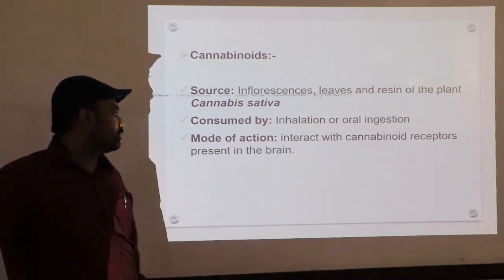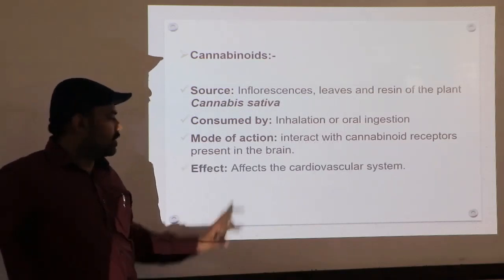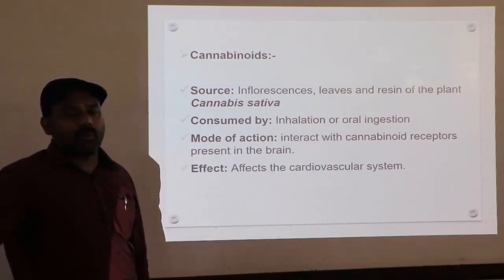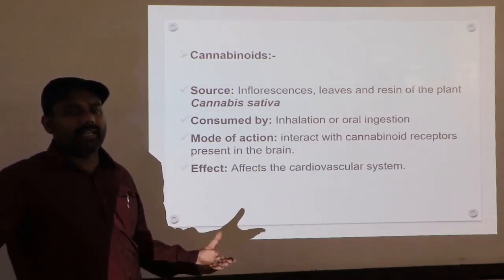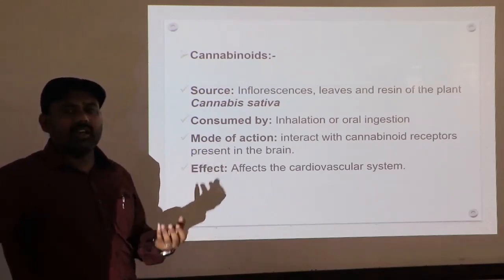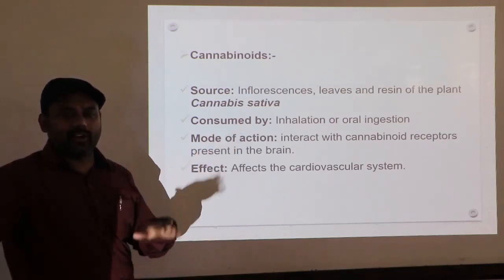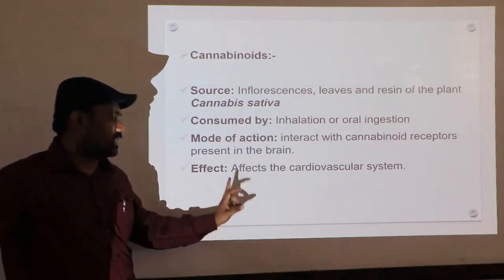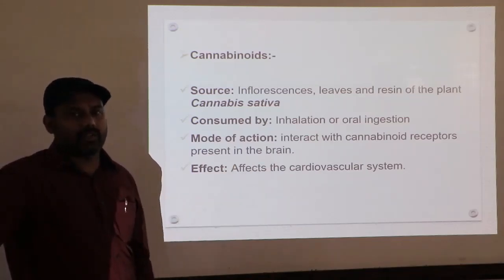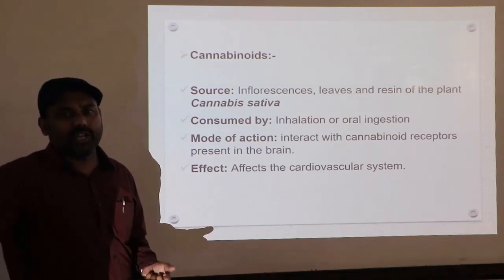So do remember. Next, effect. It affects the cardiovascular system. By taking cannabinoids, the heartbeat rate increases or decreases, because it mainly acts on the cardiovascular system, simply considered as the circulatory system.